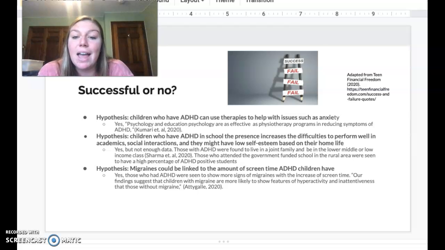And finally, for my last research, could migraines be linked to the amount of screen time with children with ADHD? I found this one actually the most helpful and successful out of all these, because it actually does show that those who have ADHD and the amount of screen time, actually they have more migraines compared to those that do not have ADHD in the same amount of screen time. So I find that this is super helpful, because maybe we need to limit the amount of screen time and reduce these migraines.